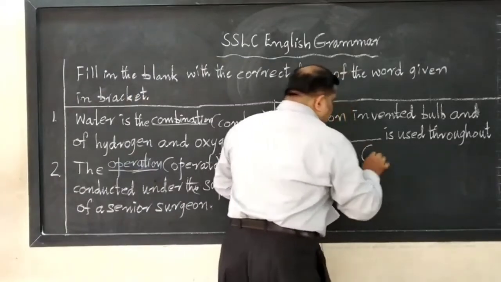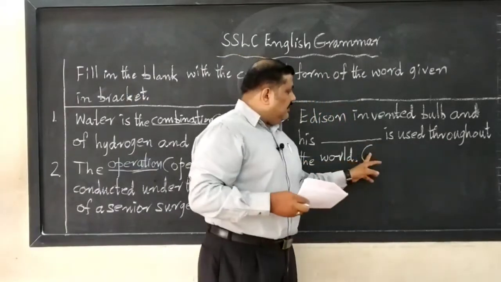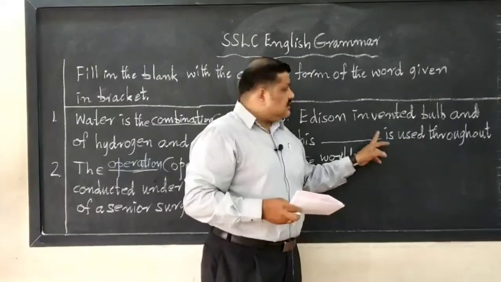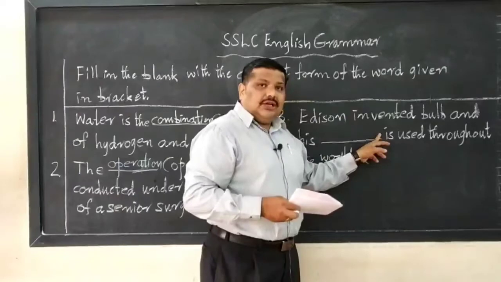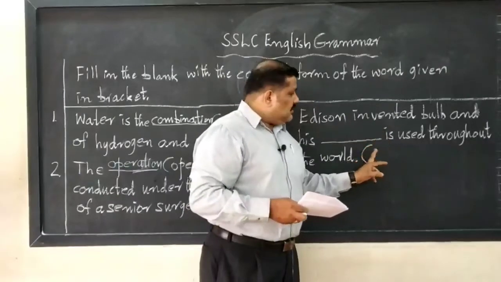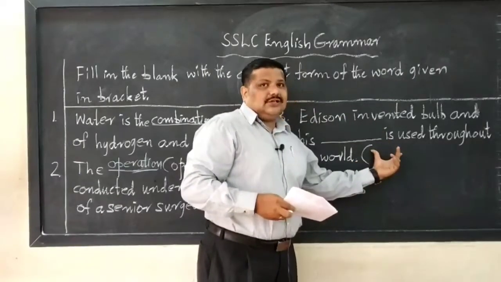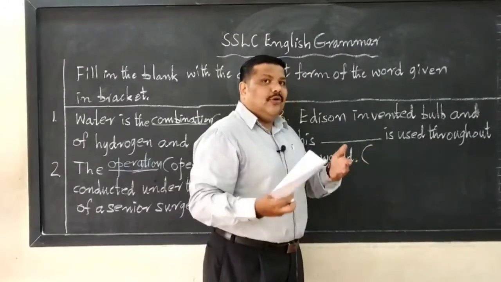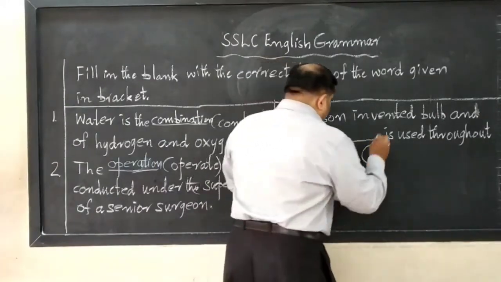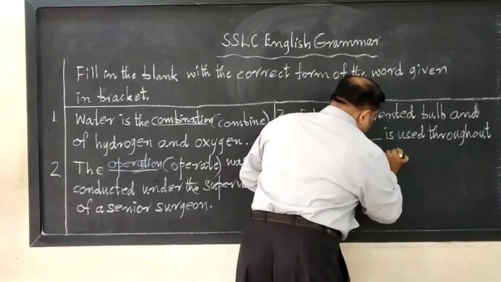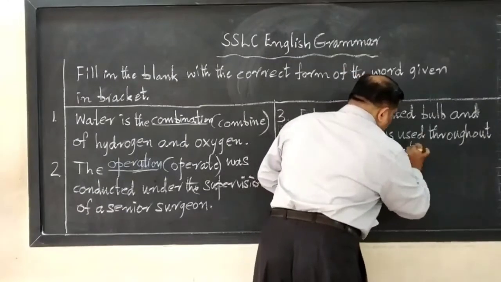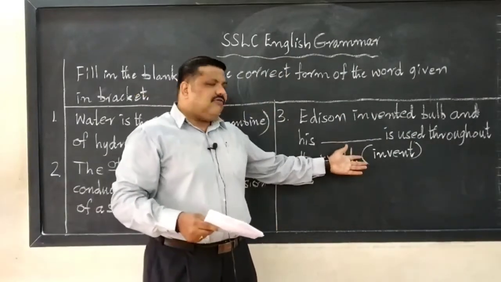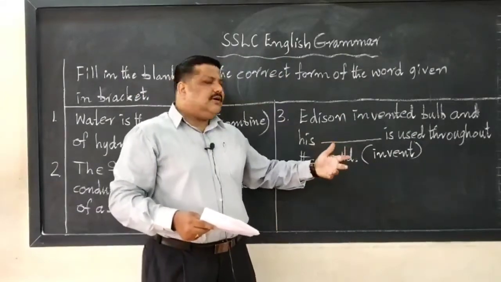In bracket, see, sometimes they will give you the word after the sentence also. Sometimes they give it immediately after the blank, sometimes after the sentence also. So now I have given it after the sentence just to make you know how it is. In this bracket, the key word is invent. Invent, verb form, action word.